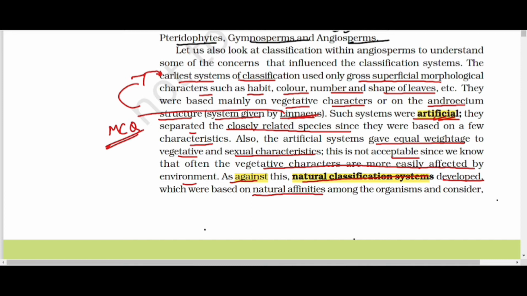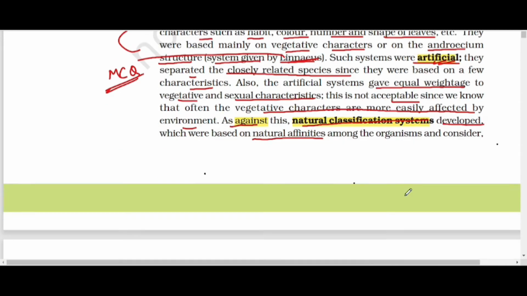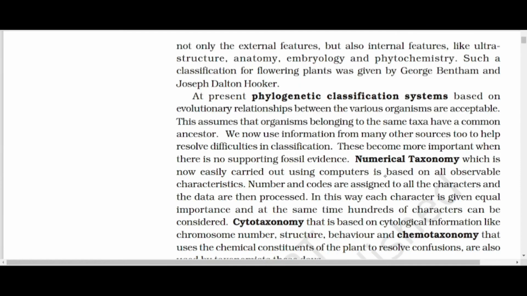Natural affinities means how organisms are linked with other organisms. The natural classification system considers not only the external features but also the internal features, like ultrastructure, anatomy, embryology, and phytochemistry.